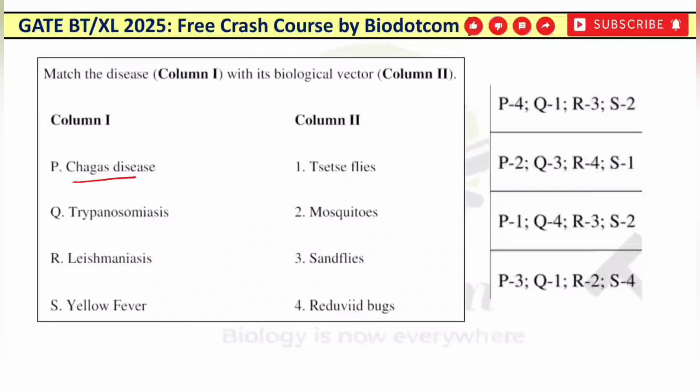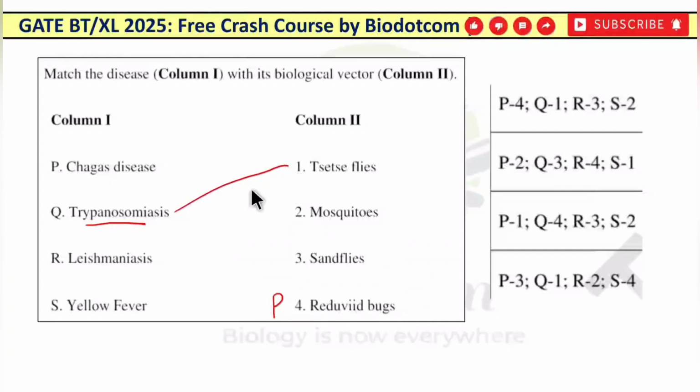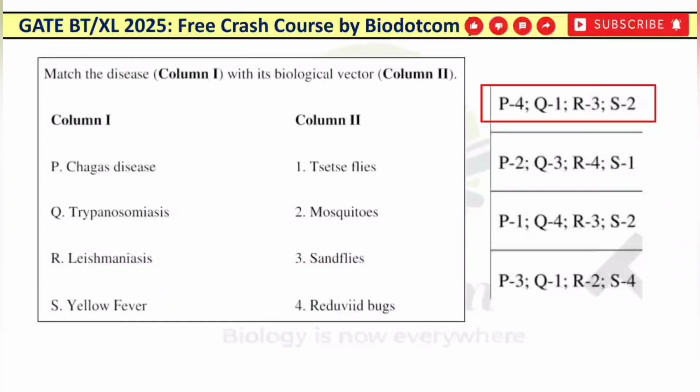Now the vector that transmits that parasite into the host is known as the kissing bug, scientifically known as the Redwood bug. It means P will be matched with 4. Now trypanosomiasis is caused due to the tsetse fly, so Q goes to 1. Leishmaniasis, the vector is the sandfly, and for yellow fever it is the mosquito that transmits the causative agent. So as per the matching P4, Q1, R3 and S2, the right answer will be option 1.